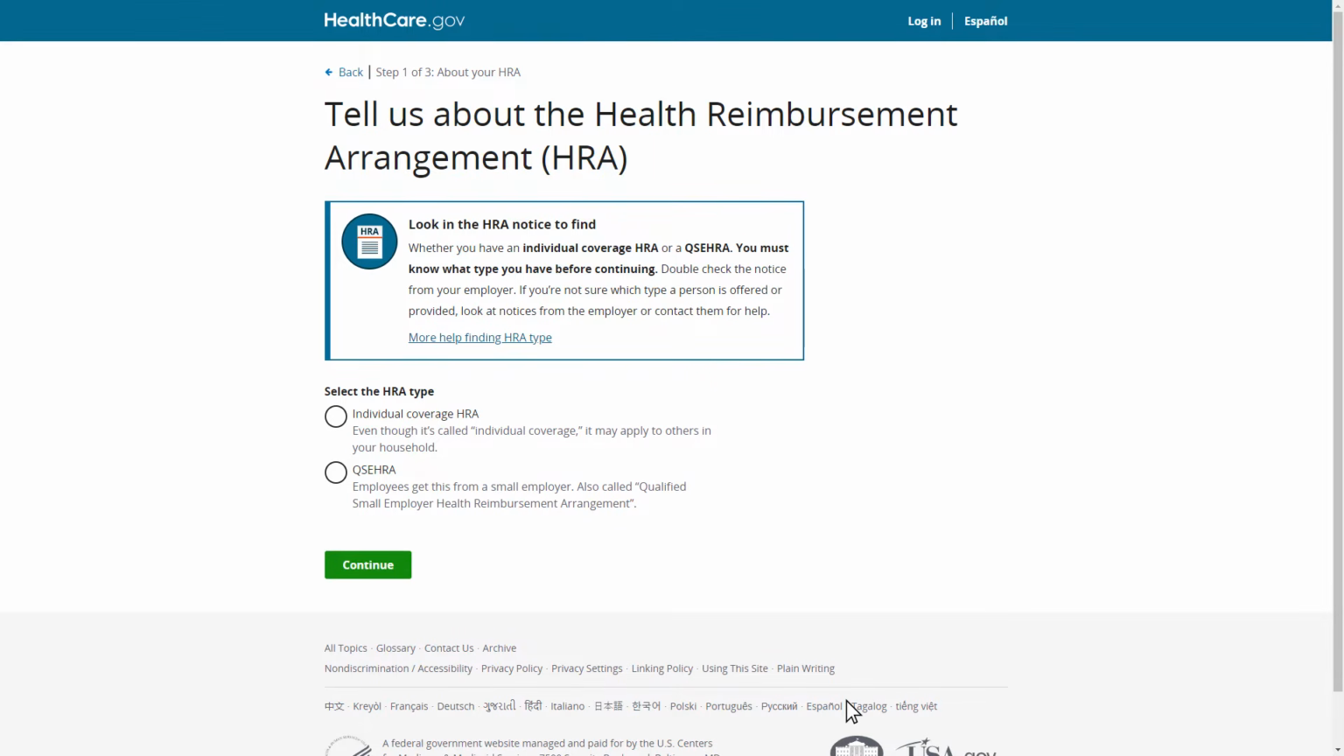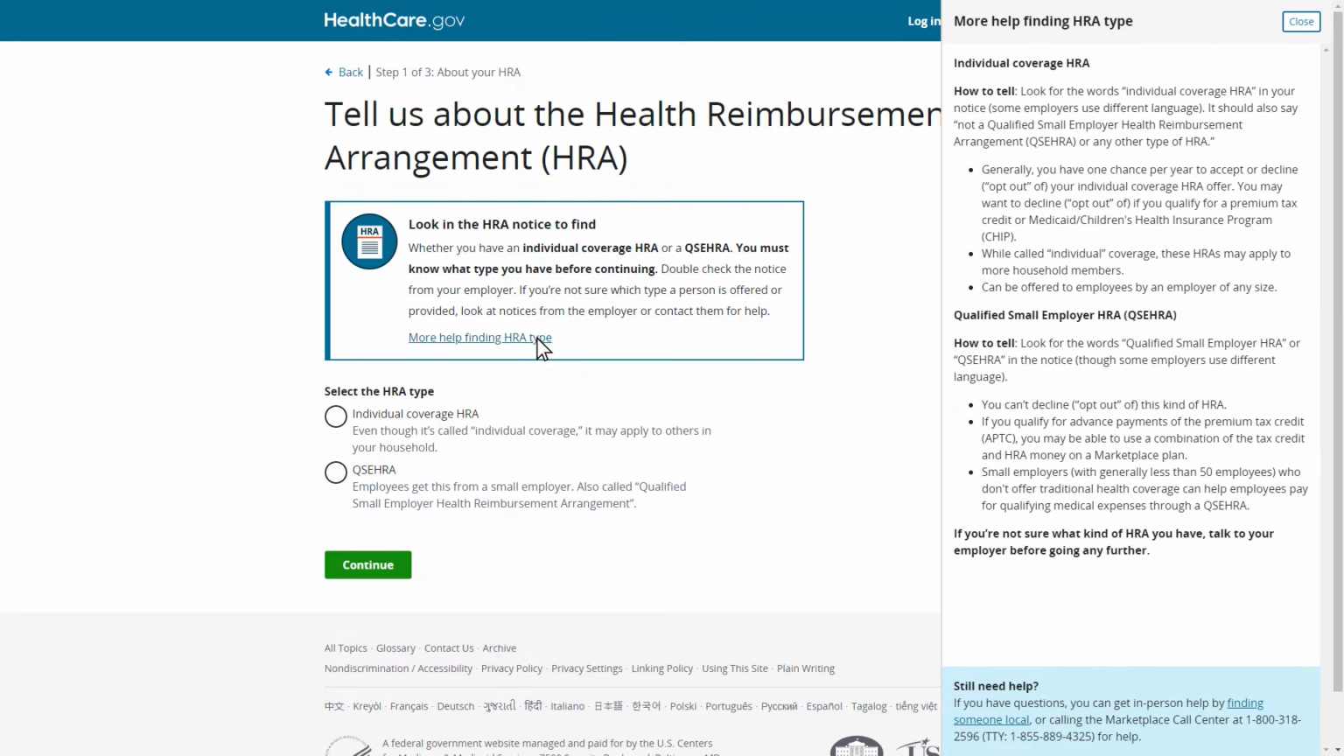In the first step of the tool, Tom is asked to reference his HRA notice to determine which type of HRA he was offered. This is either an individual coverage HRA or a qualified small employer HRA, also known as a QSEHRA. Tom didn't know there are different types of HRAs, so he wants to confirm the type he has. He selects More Help Finding HRA Type to view additional information.